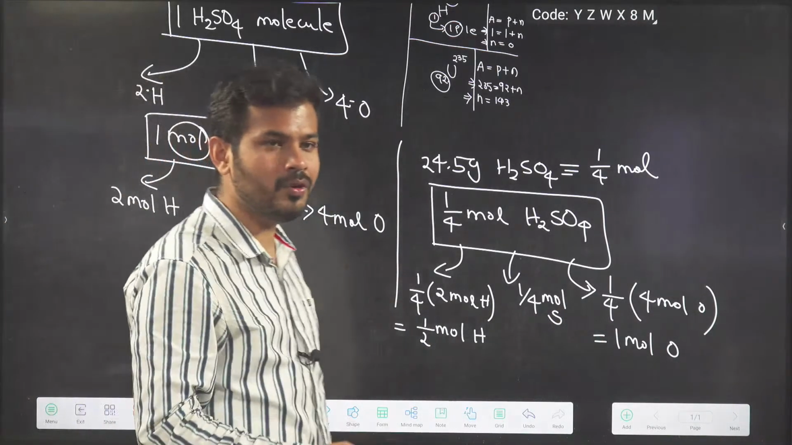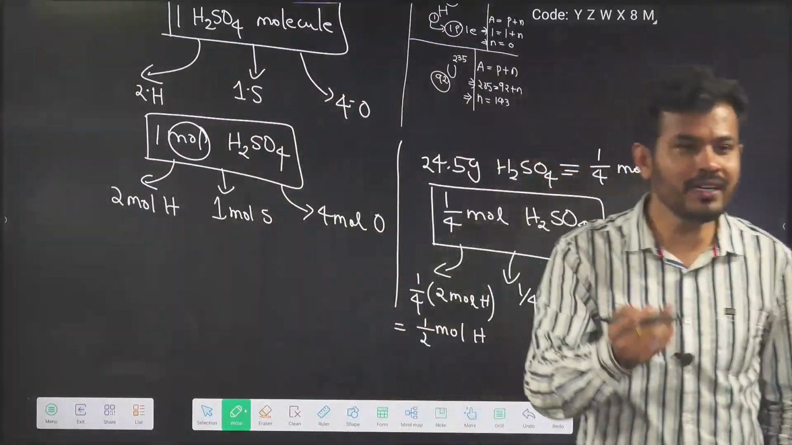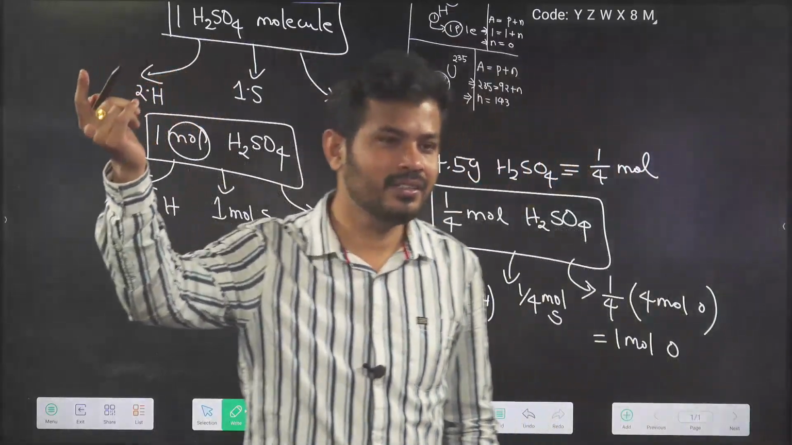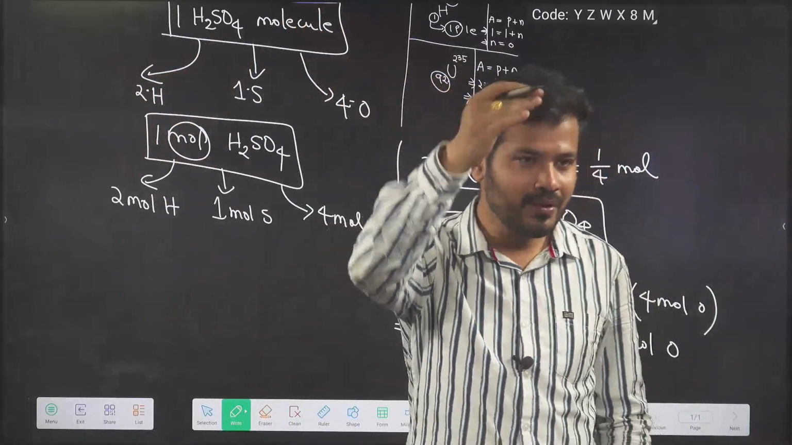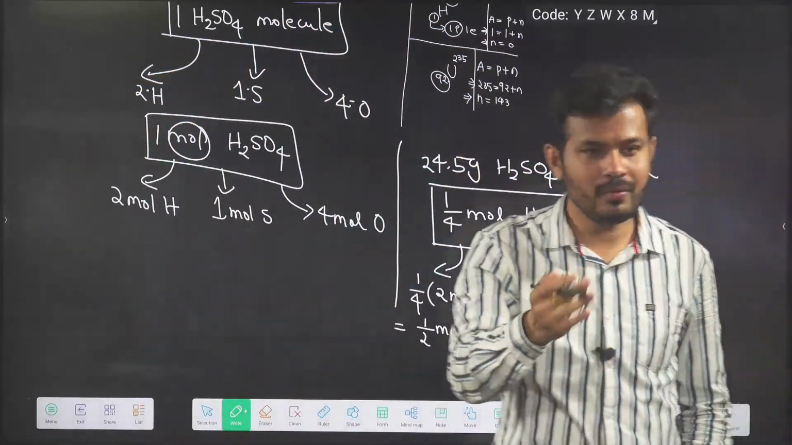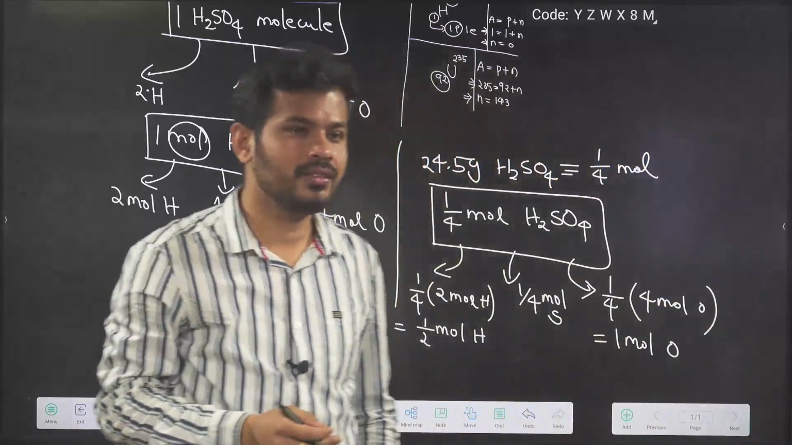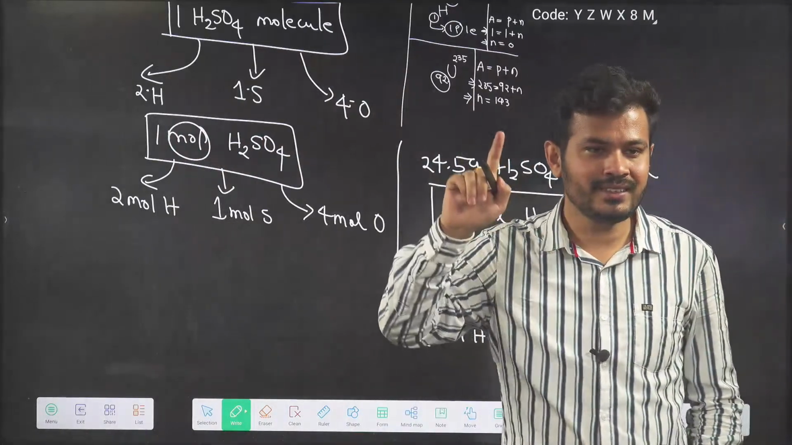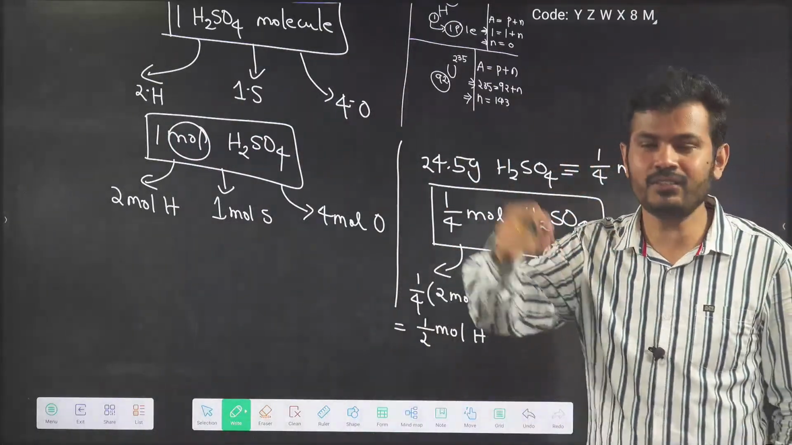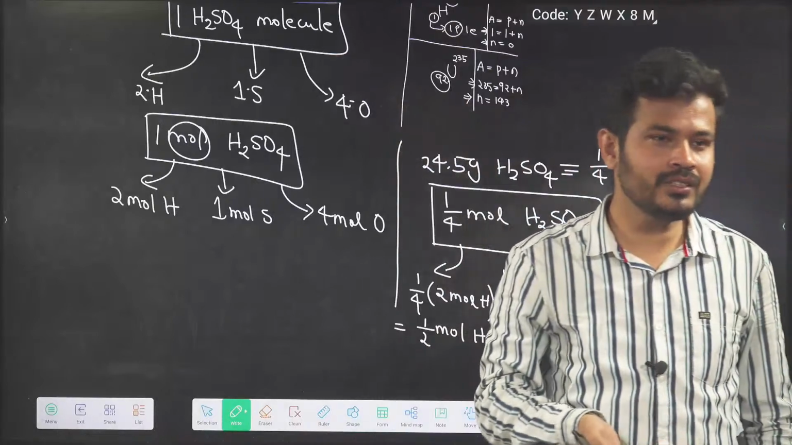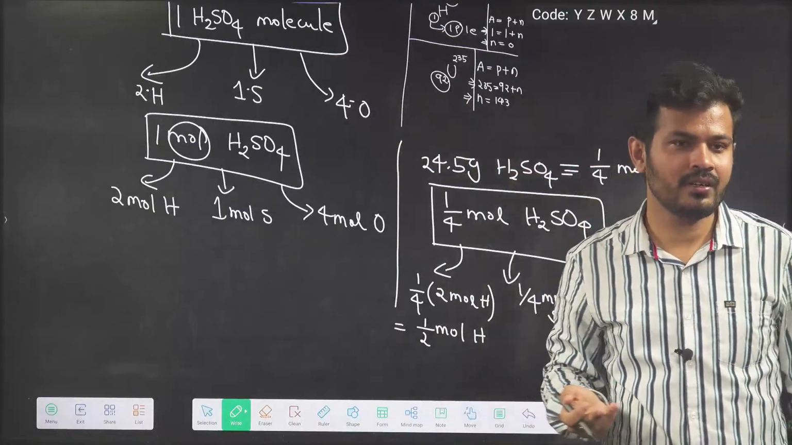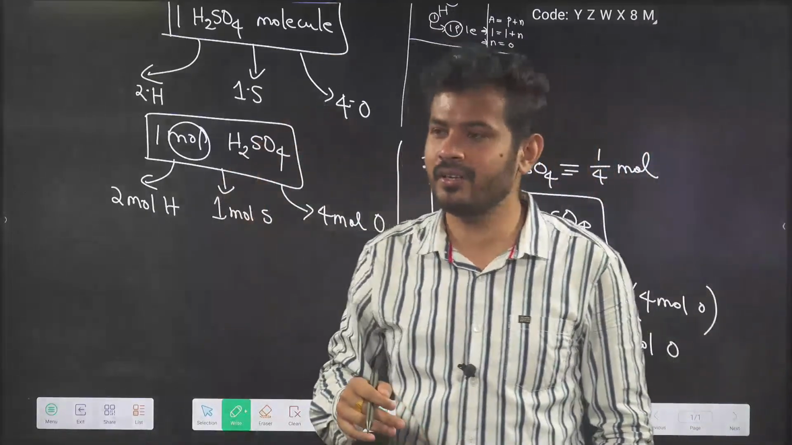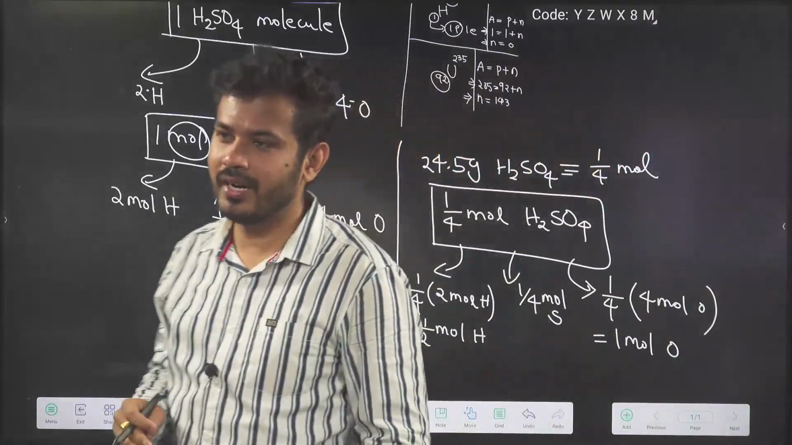Half mole, 1 by 4 mole of sulfur means how many atoms? You only tell me now, 1 by 4 mole means how many atoms? If 1 mole is Avogadro number, 6 into 10 to 23, 1 by 4 means how much? 1 by 4 of that. Are you getting my point? If 1 mole is 6, round figure I am telling, 6 into 10 to 23, half mole is how much? 3 into 10 to 23. If you say 1 by 4 mole, even half of that, 1.5 into 10 to 23. I hope you are getting my point, right?